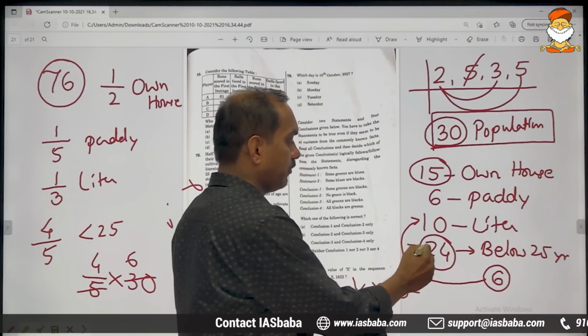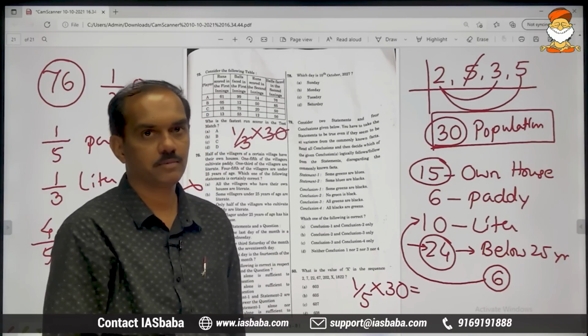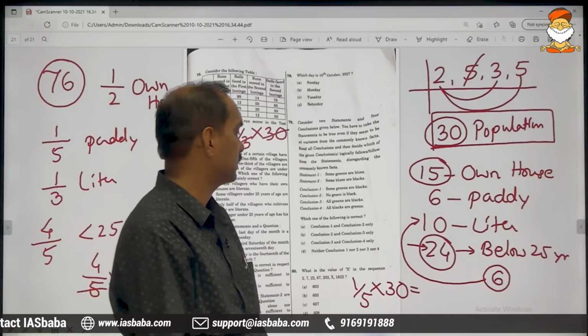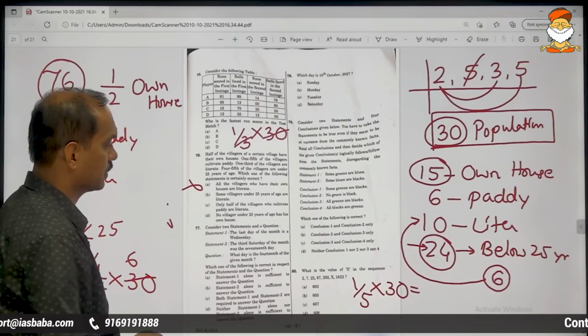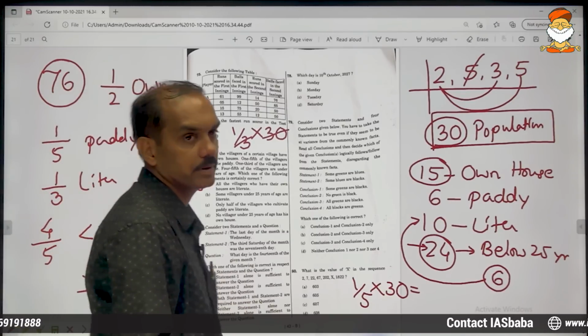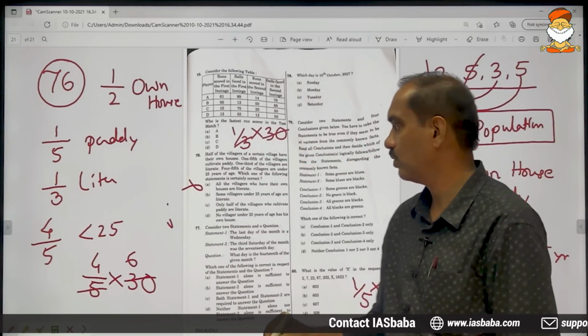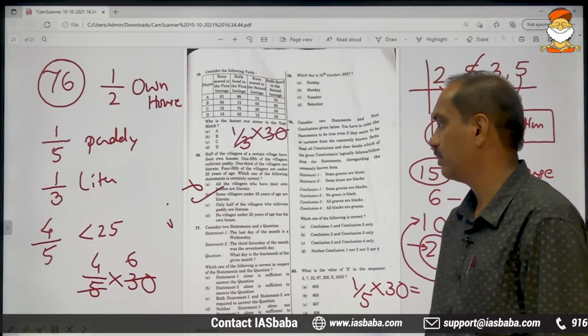at least 4 will be from the category below 25 years of age, and he is saying the same thing: some villagers under 25 years of age are literate. That is 100% correct. So the second option should be marked.